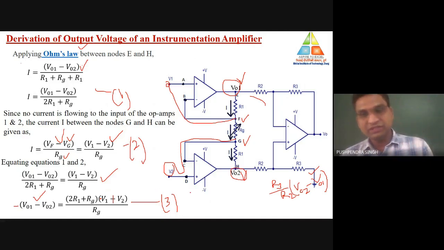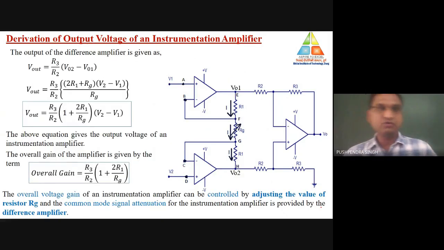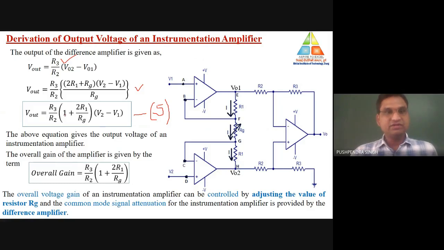So now substituting equation number 3 into equation number 4 and calculating the value of output. What is the value of output? Output is equal to R3 by R2, times V02 minus V01. Now substituting the value of V02 minus V01, that is the final value of output. So the final value of this instrumentation amplifier is equal to R3 by R2, times 1 plus twice of R1 divided by Rg, times V2 minus V1. So this is the equation for the output voltage of the instrumentation amplifier.